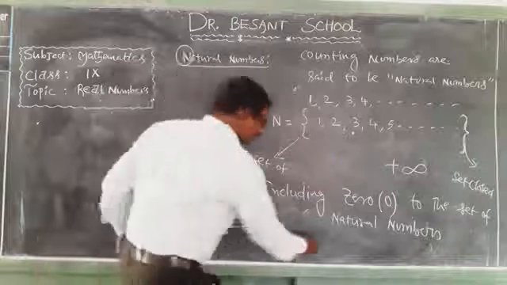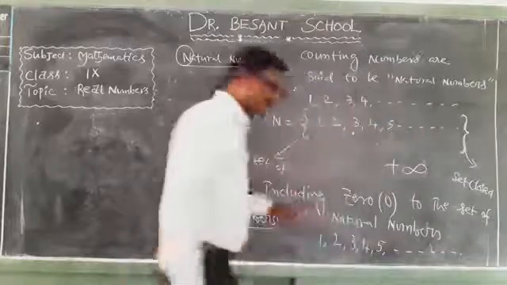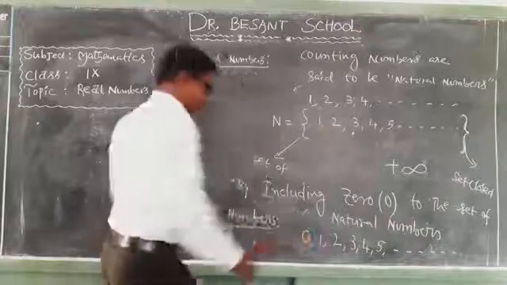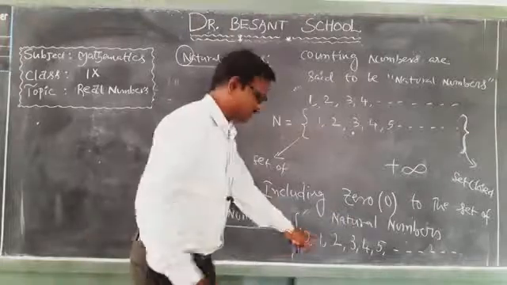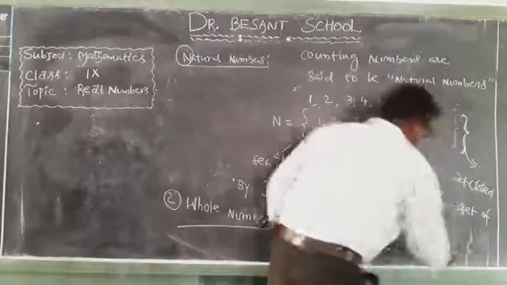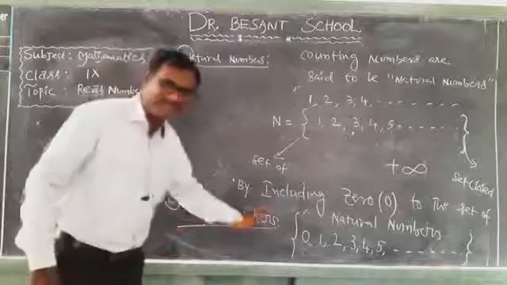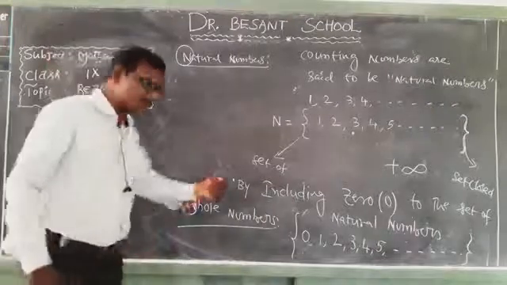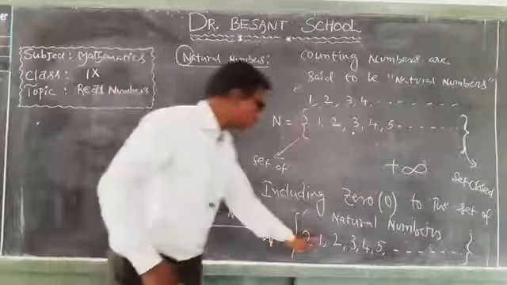So, natural numbers we know are 1, 2, 3, 4, 5, etc., and so on. When you include 0 also to the set of natural numbers, it means set of 0, 1, 2, 3, 4, 5, etc., and so on, set closed. Such numbers are said to be whole numbers. What is the first letter in the word whole numbers? W. So, W is equal to set of 0, 1, 2, 3, 4, 5, etc.